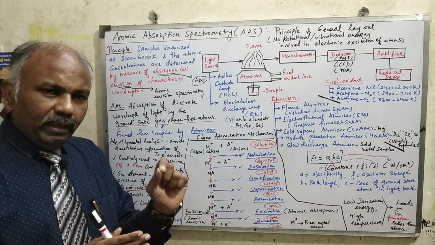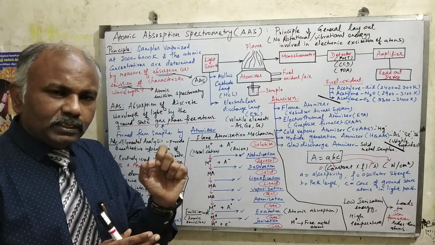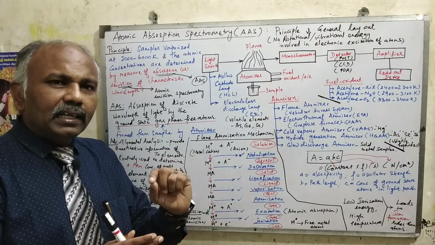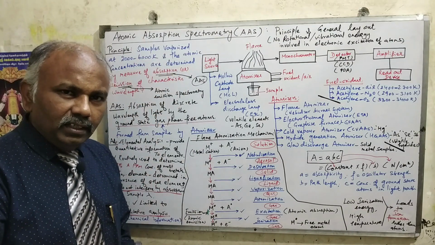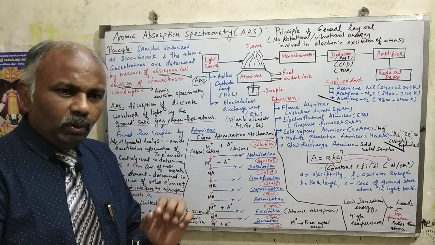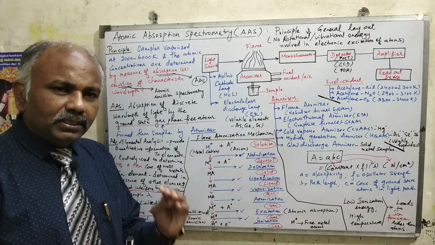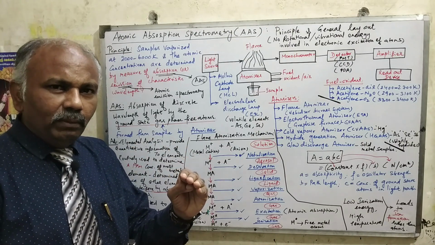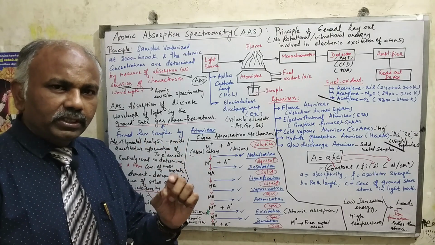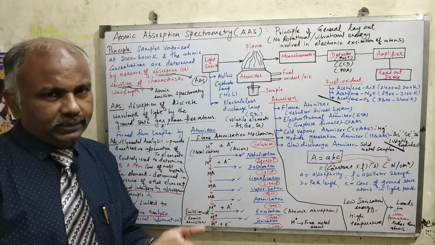They must be present in the gas phase ground state. Then only the atoms will go for electronic excitation. This is the most fundamental criterion. So if any atoms are in the form of solid or liquid, those atoms have to be converted into the gas form. Then only they will be present in the ground state, and then they will be excited to the excited state, right?